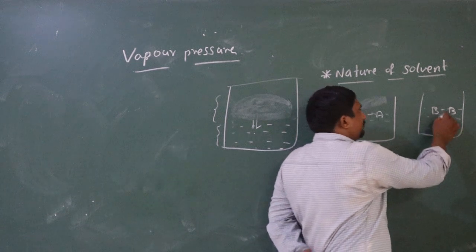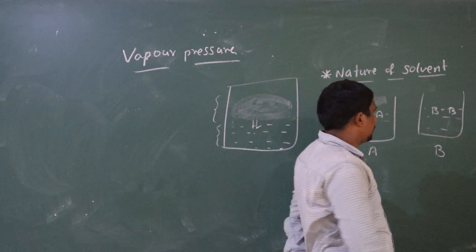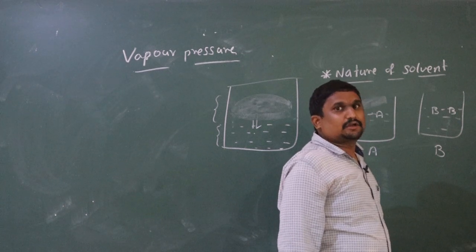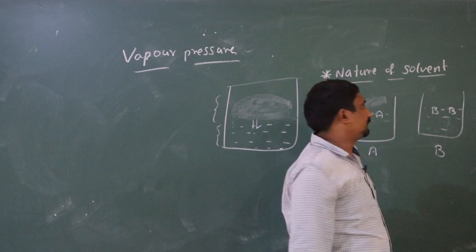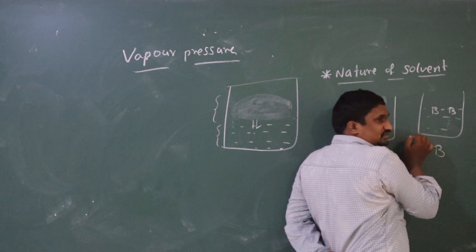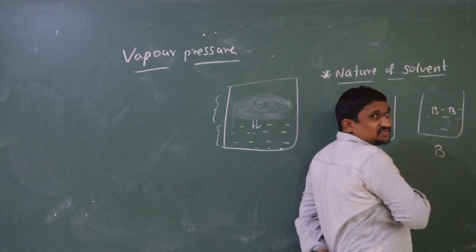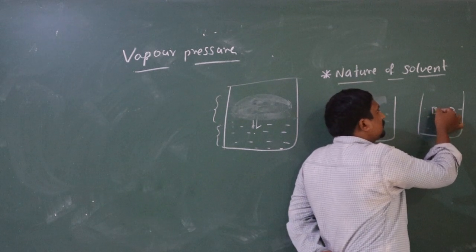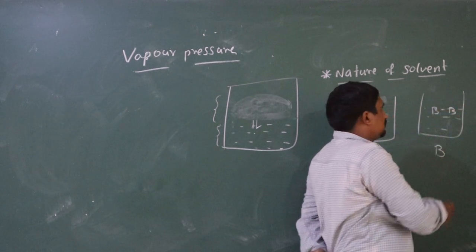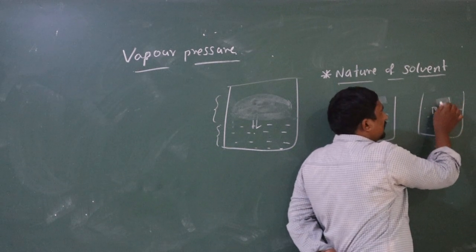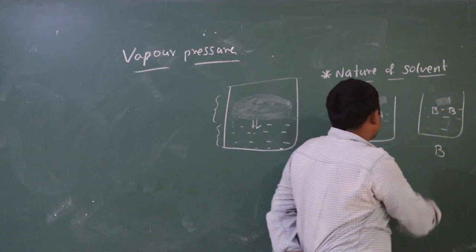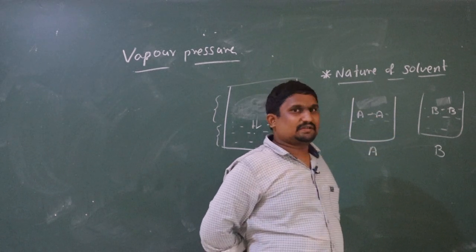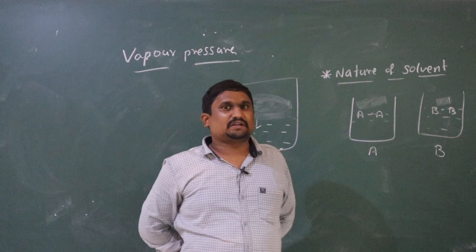But in case of B, intermolecular force of attraction is very strong. If intermolecular force of attraction is very strong, it is not easy for the surface liquid molecules to escape from liquid state to vapor state. So consequently, we are getting lesser vapor pressure in B, and more vapor pressure in A. So this is the first point about the factors affecting vapor pressure.